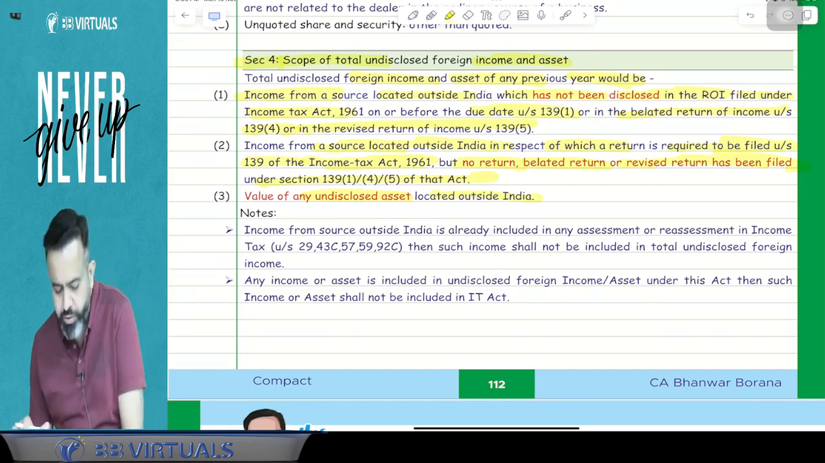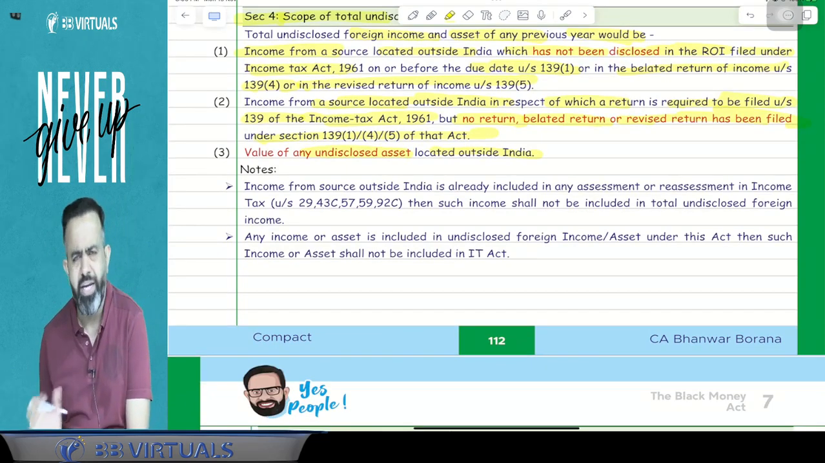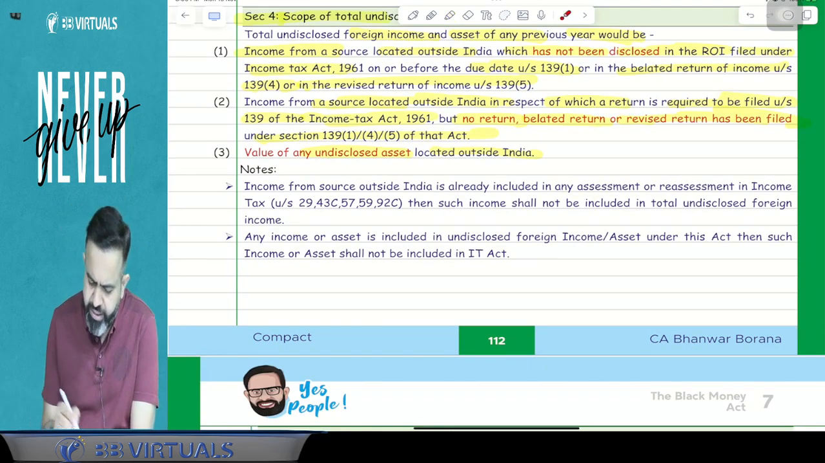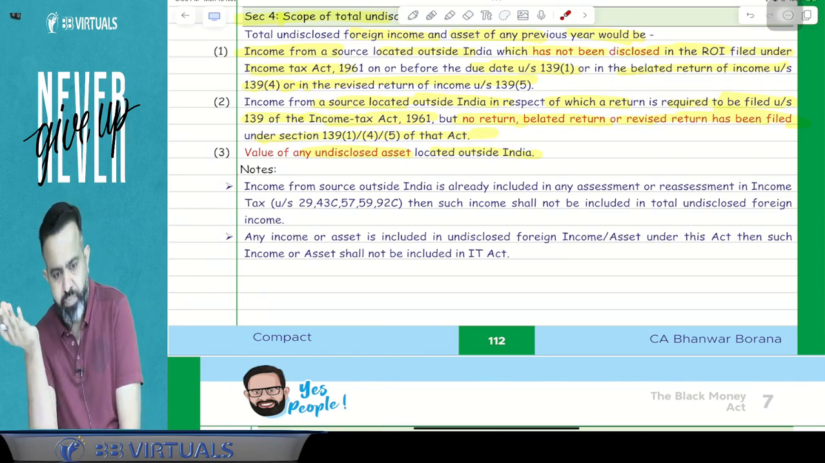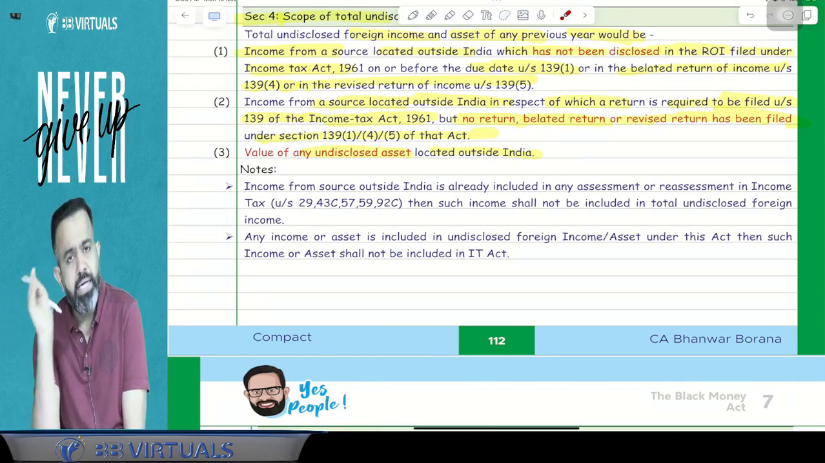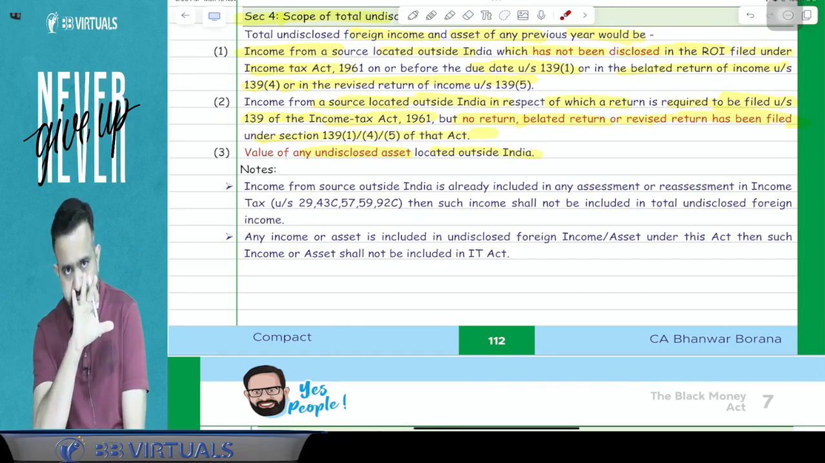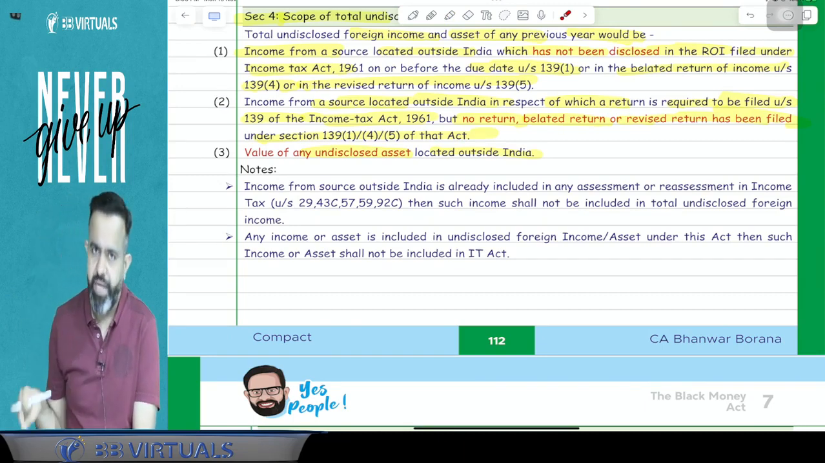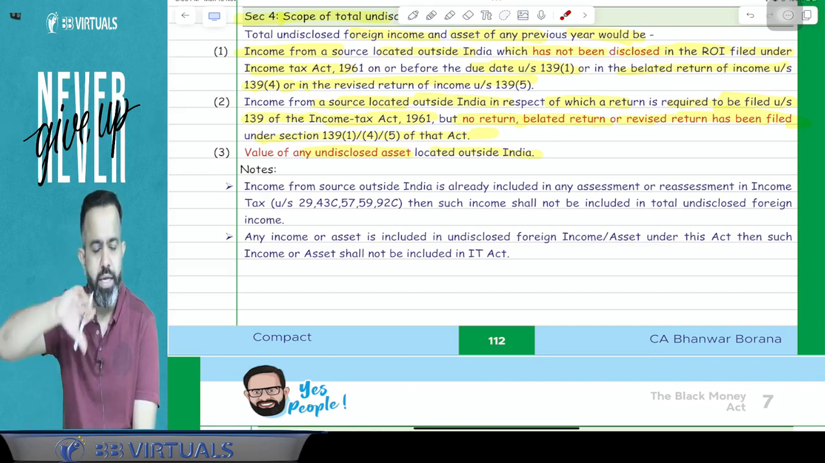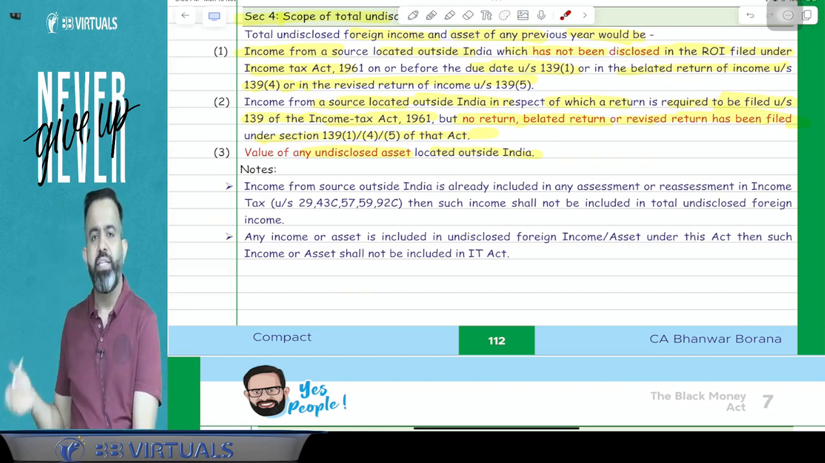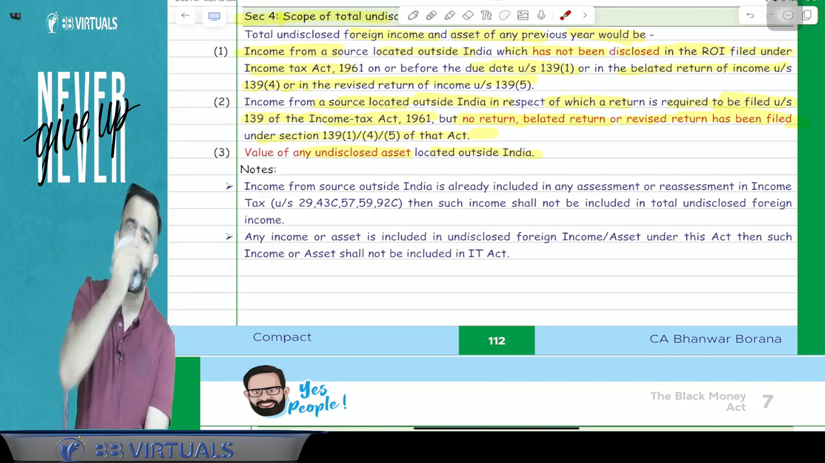Now, some notes are given, and these notes are very simple and logical. Two notes are given, and these two notes say that, suppose guys, if any of your income is already covered in the Income Tax Act, then obviously it will not be covered in the Black Money Act, or vice versa. Suppose any undisclosed income or asset is already covered in the Black Money Act, then it will not be covered in the Income Tax Act.